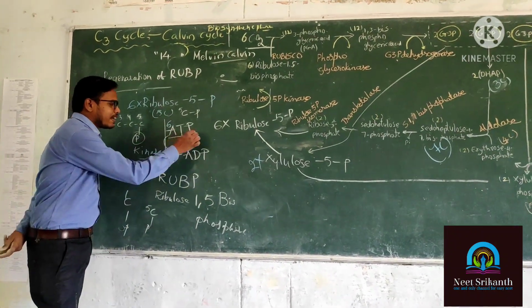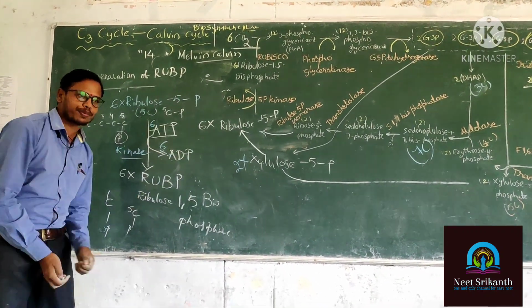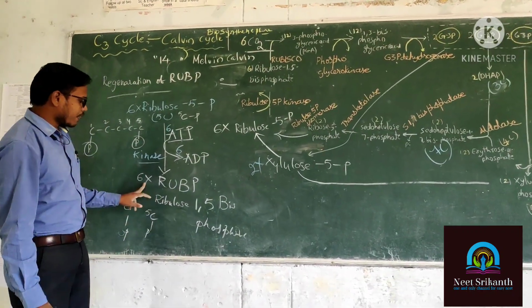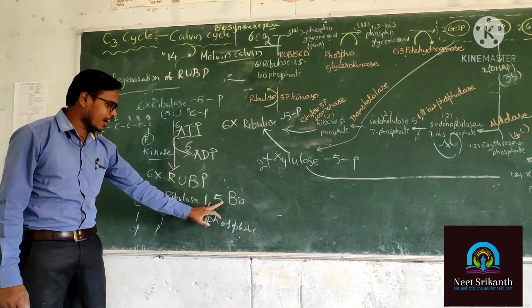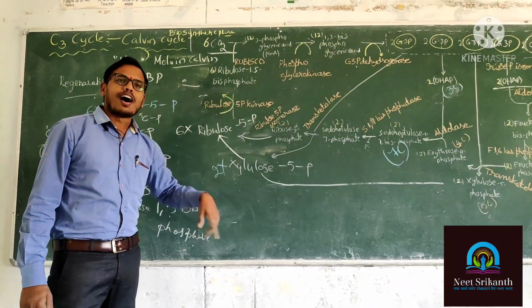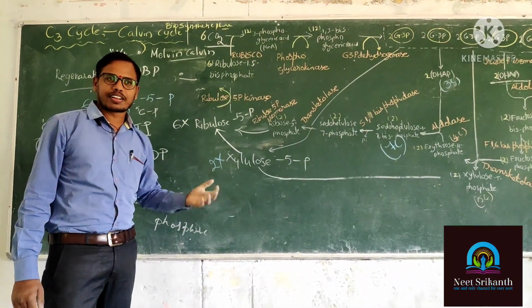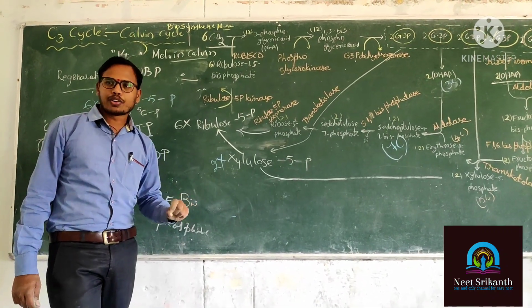When the ATP loses one phosphate, it turns into ADP, adenosine diphosphate. Are you clear about this one? Now what is the product name? RUBP, ribulose 1,5 bisphosphate. That is called regeneration of RUBP. Again, we are getting the RUBP. So the process is called regeneration of RUBP.